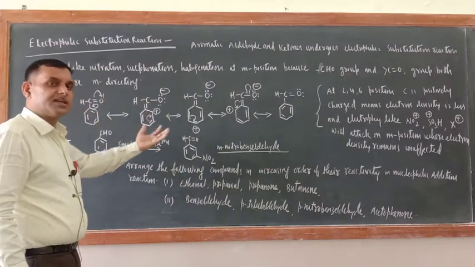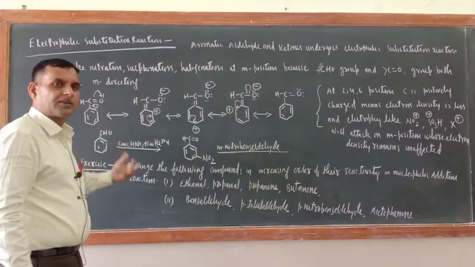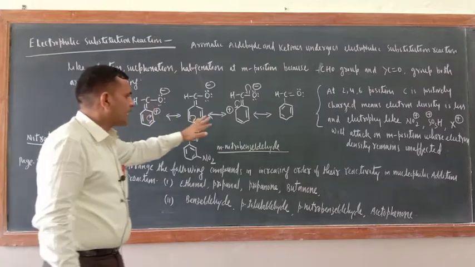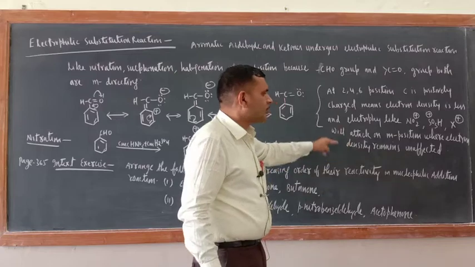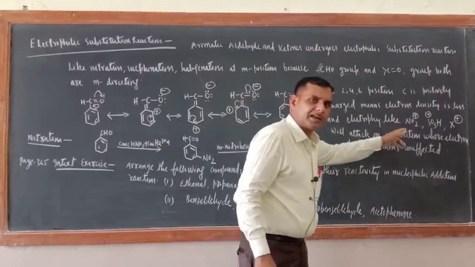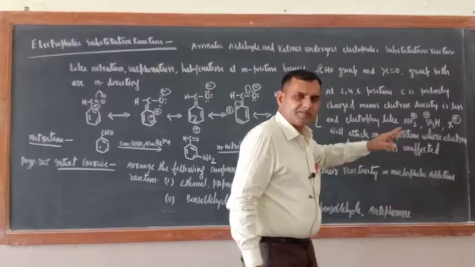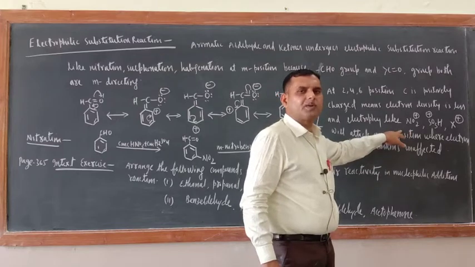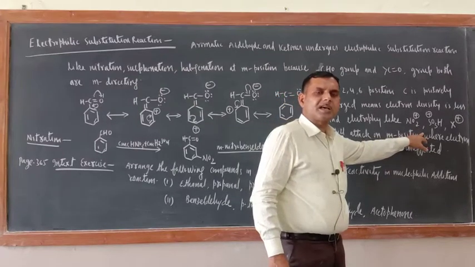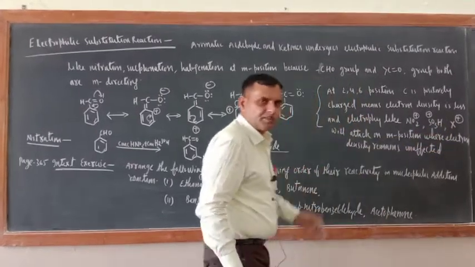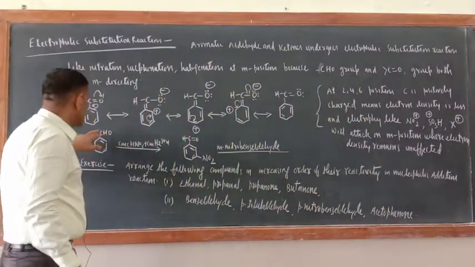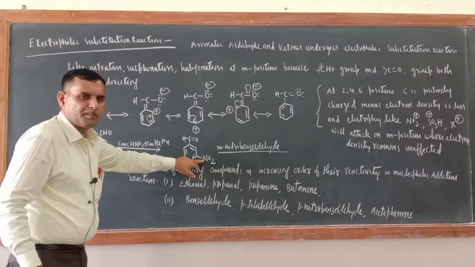So in this case, what is there? CHO group is withdrawing electron from ortho para positions. So meta position remains intact, means still electron density is more. That is why electrophile like nitration, when you are subjecting it for nitration, NO2 positive will be generated, sulfonation, SO3H positive electrophile will be generated, halogenation X positive will be generated, and these groups they will go to meta position only.